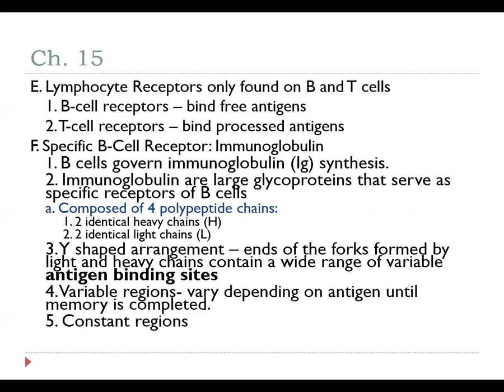So B cell receptors are made of immunoglobulin. They're going to have a Y-shaped arrangement. The top of the Y is going to have an antigen binding site, also known as the variable region, because that region will change depending upon the antigen that it binds to.